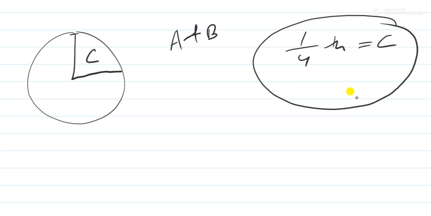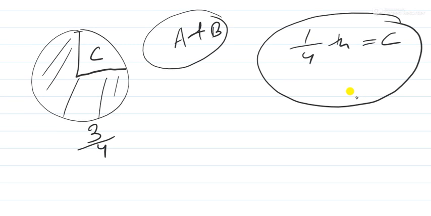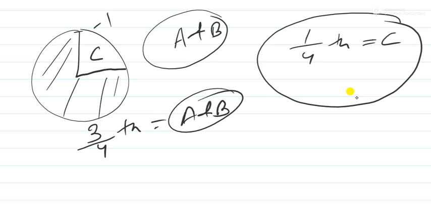Now we can say that the remaining part belongs to A and B. Now this remaining part is how much? This is 3/4. I hope no confusion till now. This 3/4 belongs to A and B, and this 1/4 belongs to C.